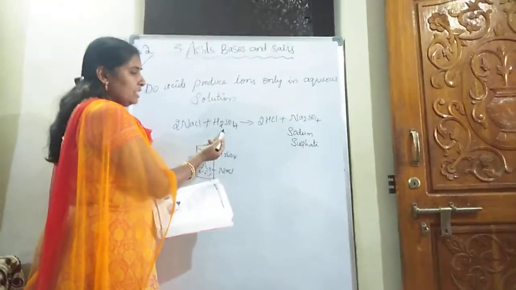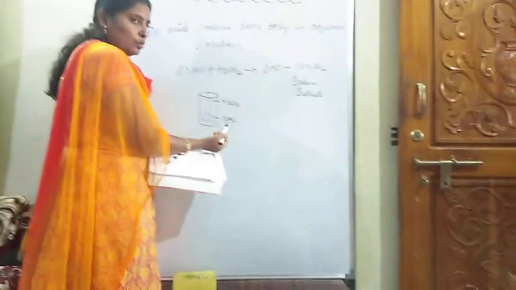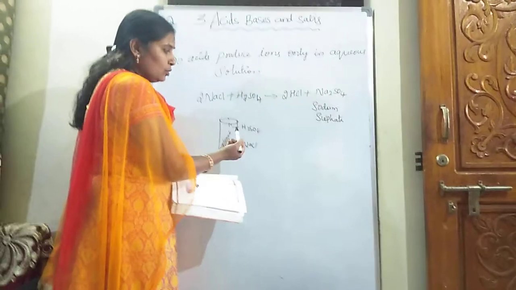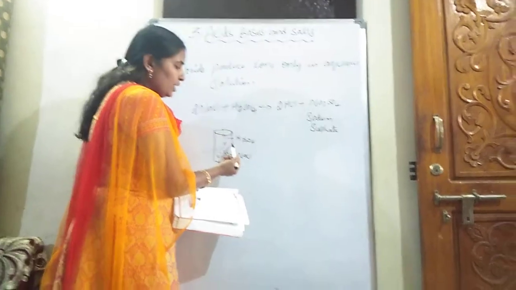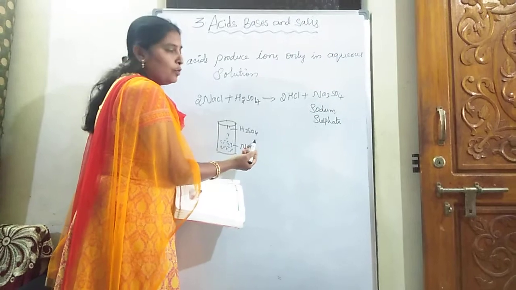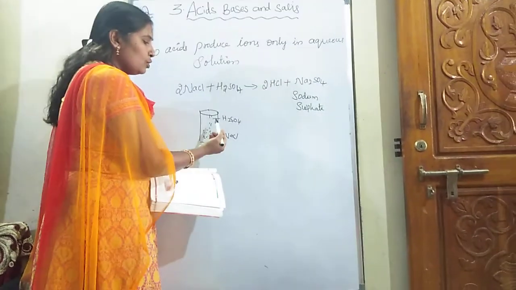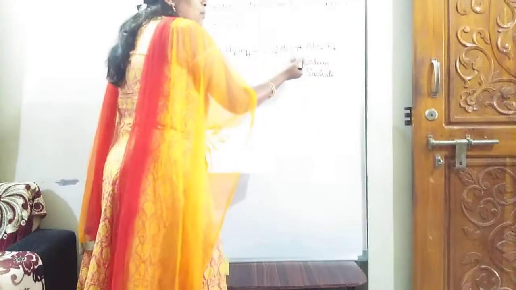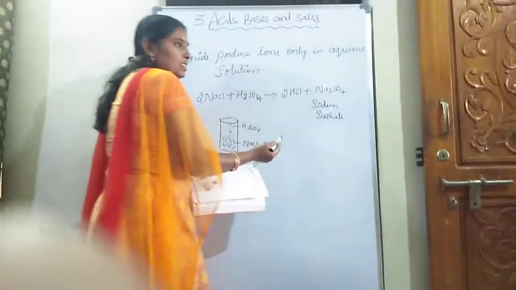Sodium chloride plus H2SO4. Take a beaker, and add one or two spoons of sodium chloride. To that you add sulfuric acid, H2SO4. What happens? The reaction goes between sodium chloride and sulfuric acid and forms HCl plus Na2SO4. What is HCl?